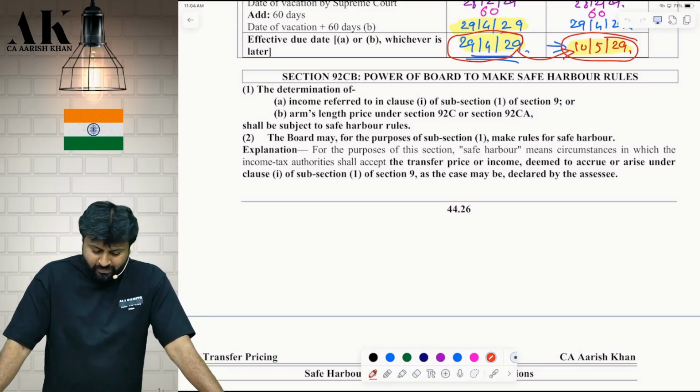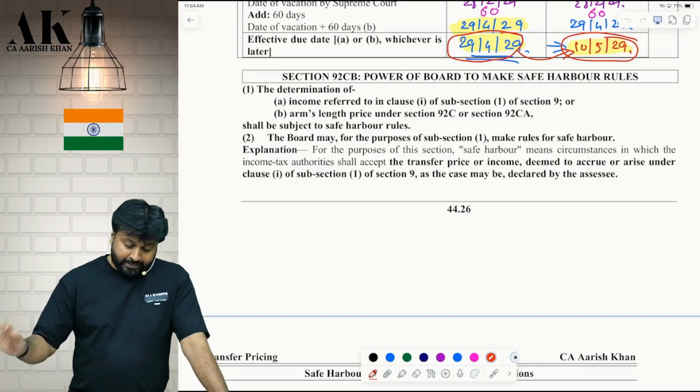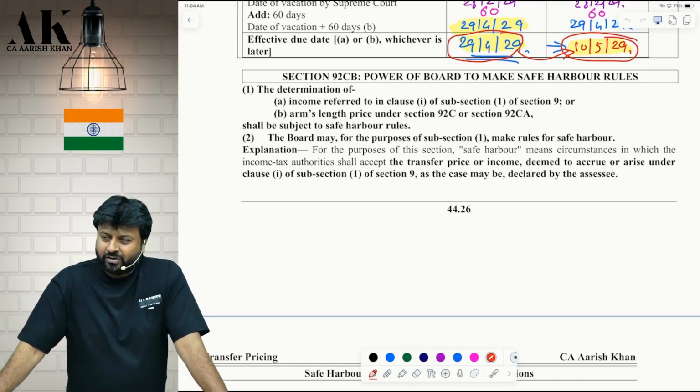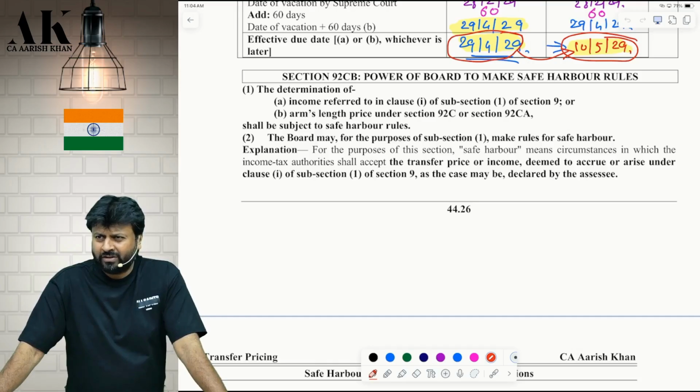So they notified for both the years together only. The determination of income referred to in clause 1 of subsection 1 of 9, we are not talking about this as of now. We will talk about this in the evening. This also they have notified in the month of say January or February 2025 only. This point number 1 also was not there earlier.